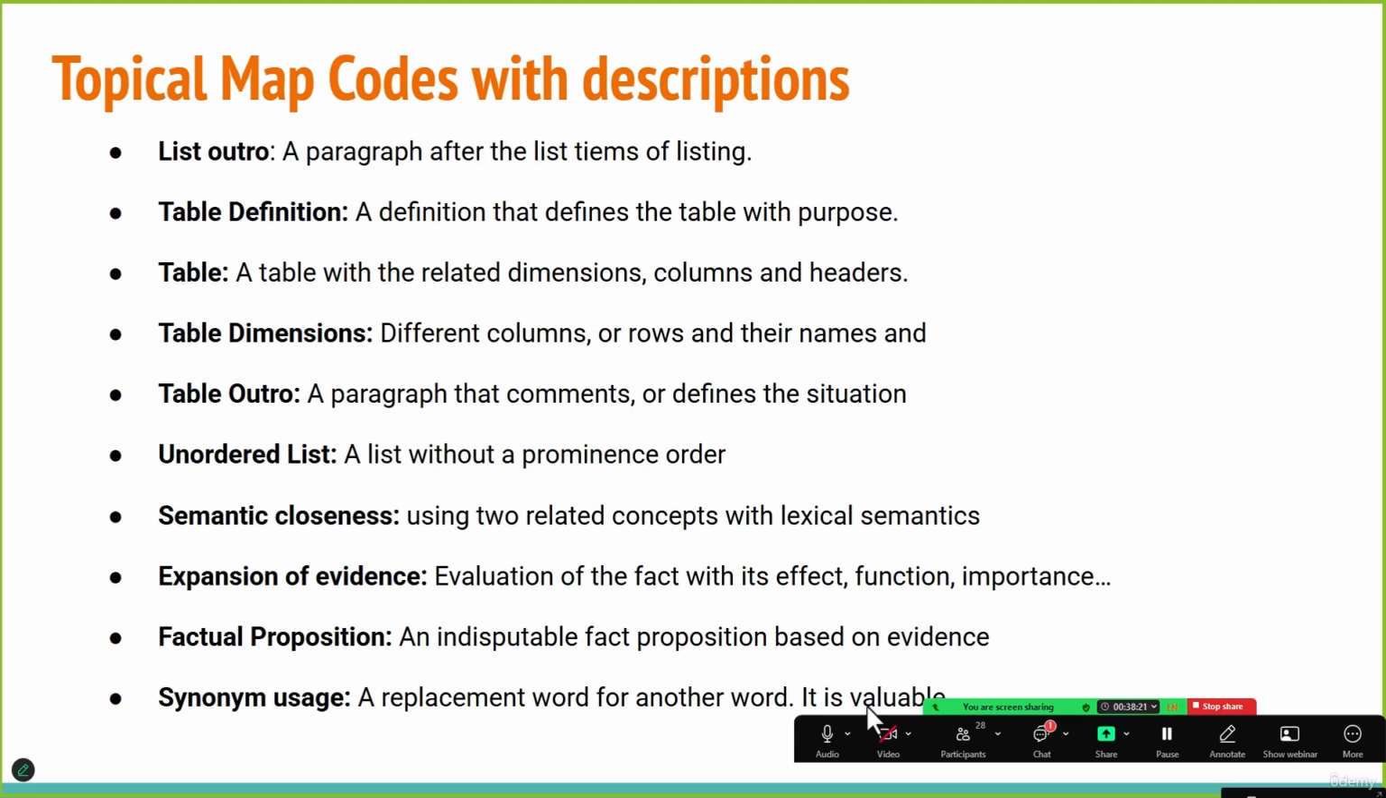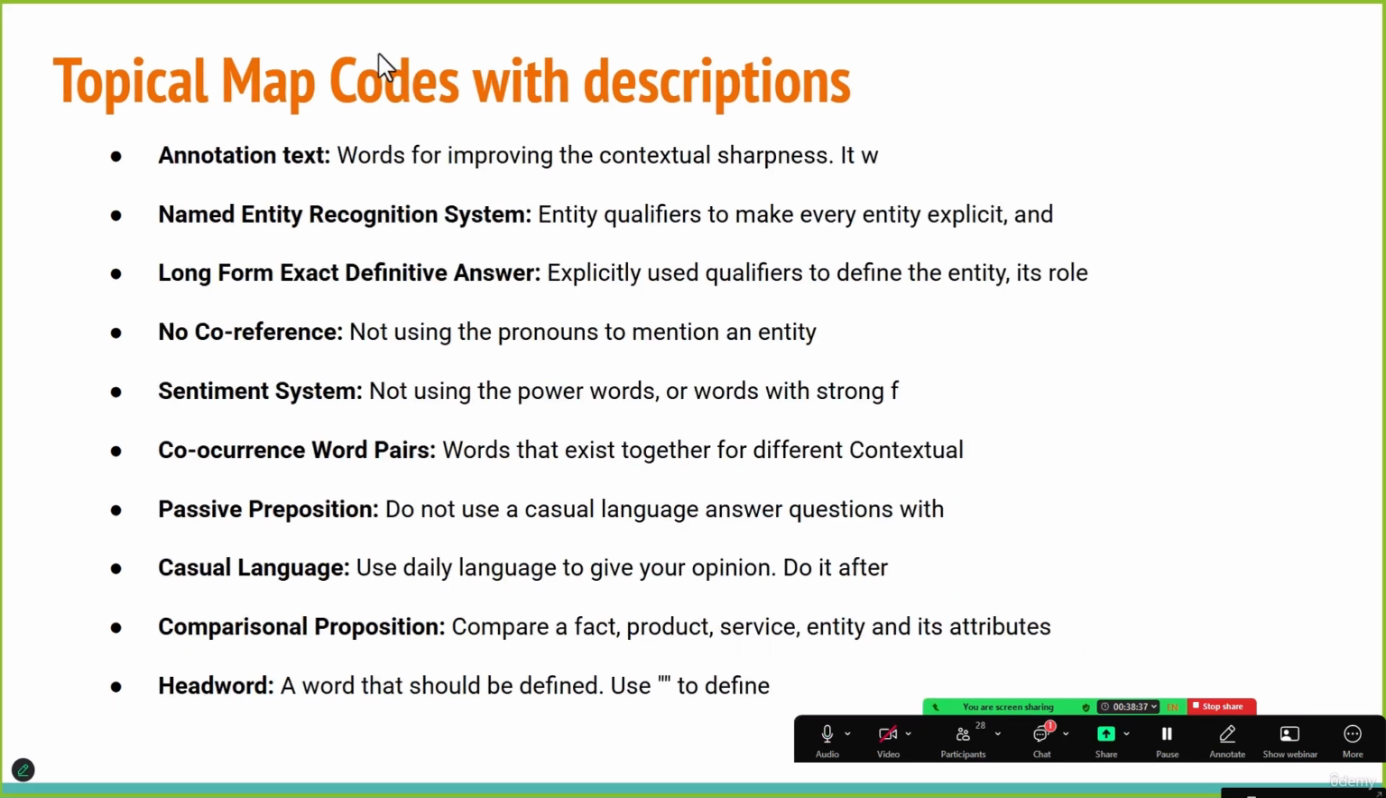Next is synonym usage, a word we use in place of another word like auto and vehicle. They can be used interchangeably. Next is inclusion text. These are often words that we write in double quotation marks. These words are used to improve contextual sharpness.